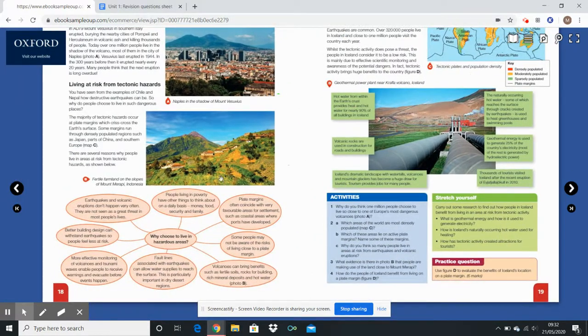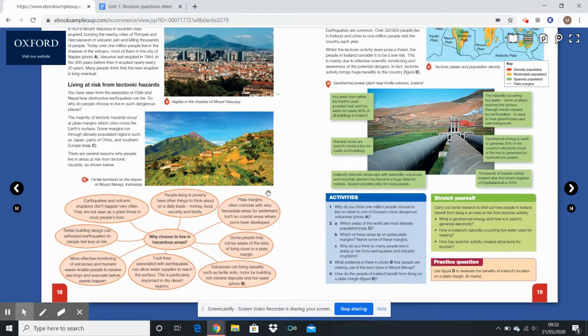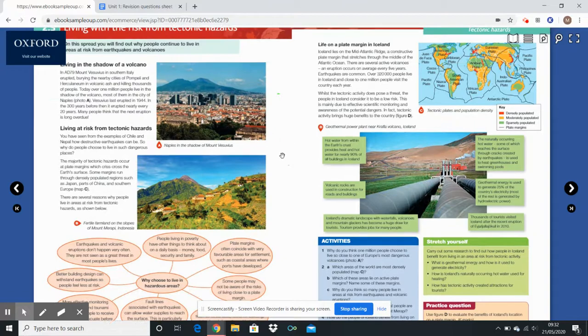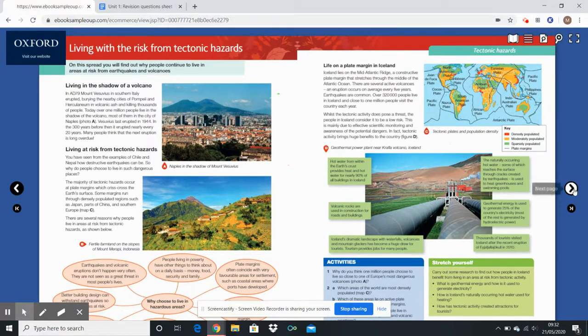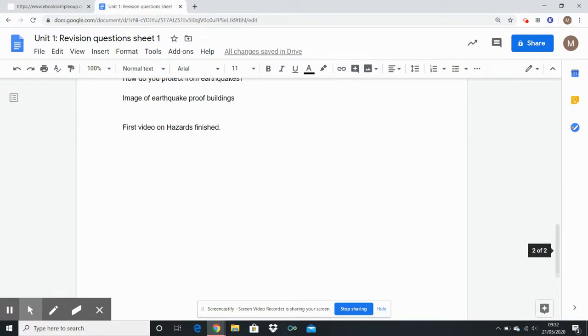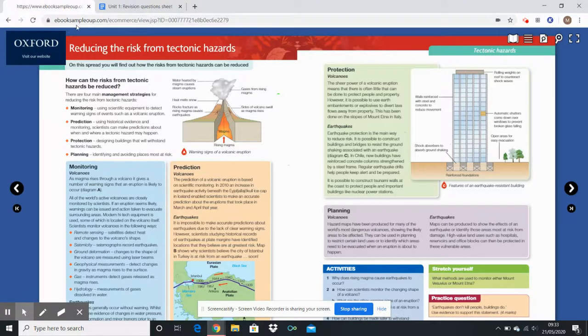So that's why people live around here, and the reasons for living and the benefits of living are here. So there are benefits to living in these tectonic zones. It's important that if we know the benefits and we know people are going to live around them, we consider what we can do to protect, monitor, and predict. So for volcanoes, the second last bit here is how can we monitor and predict volcanoes?